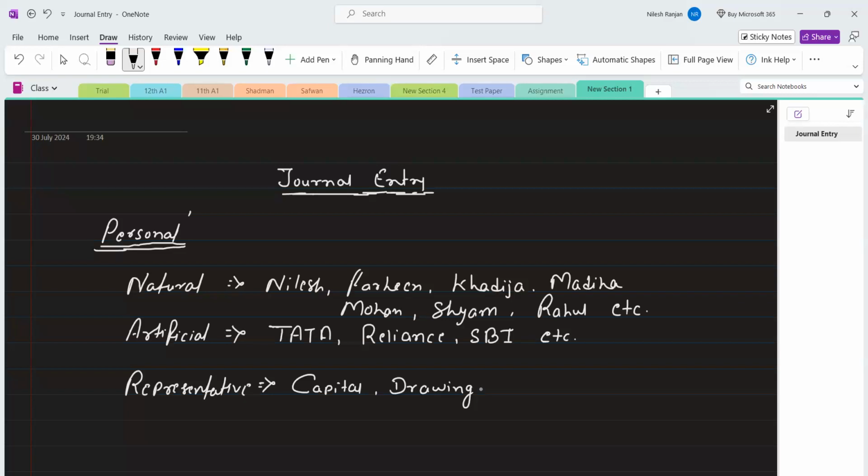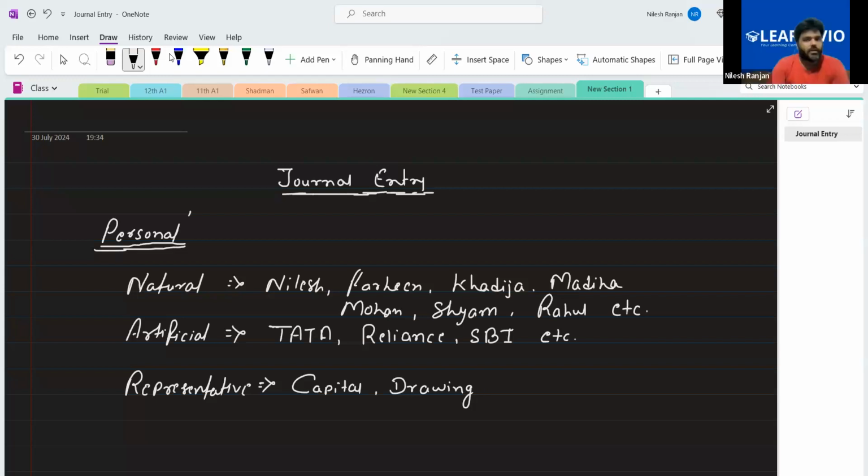Let's understand what is capital. The actual meaning of capital is the amount invested in the business of any person. So if you have started a business, you will invest an amount in the business. It is called capital. But why is capital a personal account?